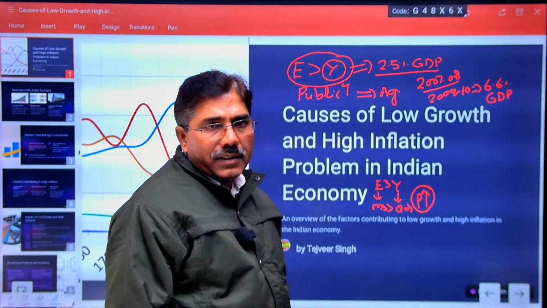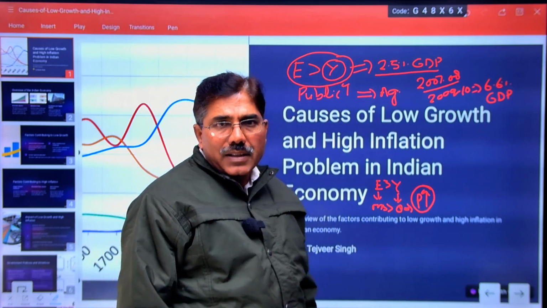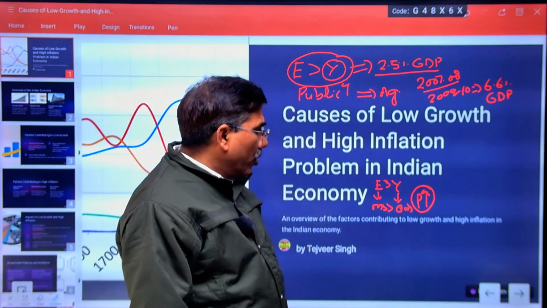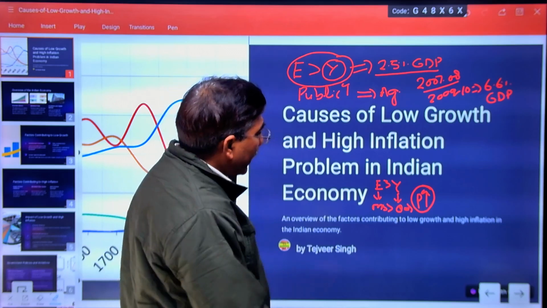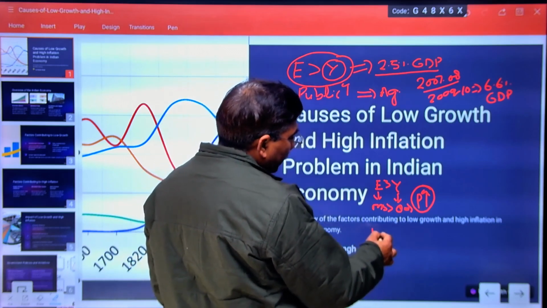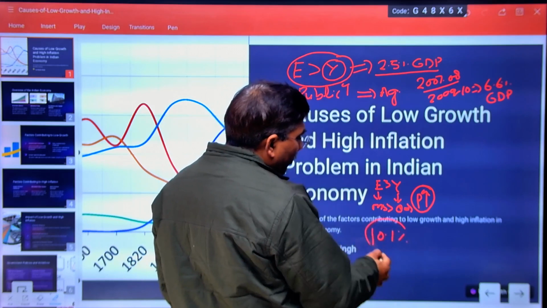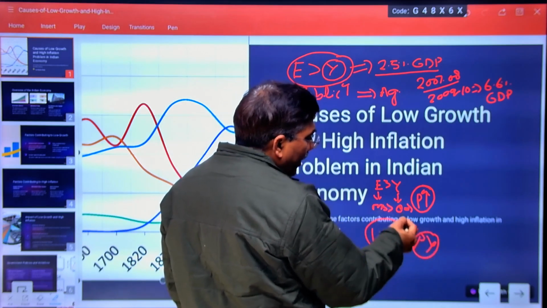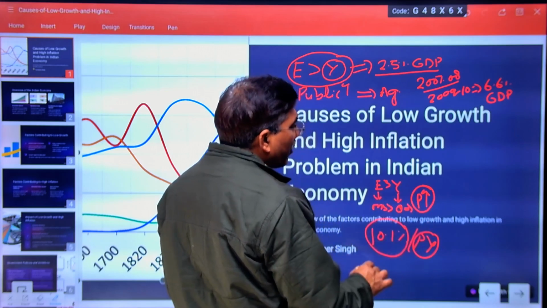Generally, we define a persistent rise in price as inflation. As I told you, our inflation rate during this time period was 10.1% per year. Government tried to counter this inflation through tough monetary policy.